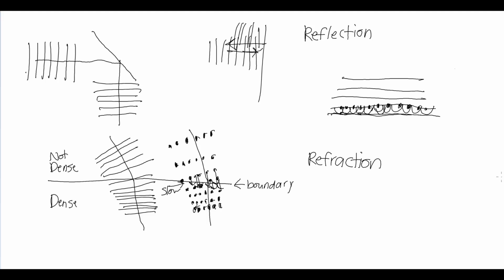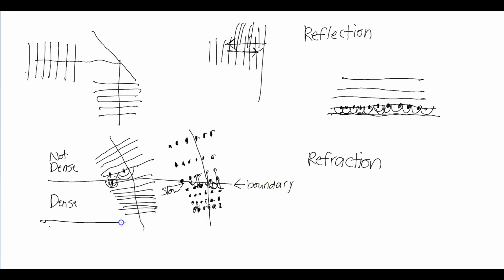And that's why I use this marching line reasoning: these waves will start to travel slower than the waves emitted here, and it will start to bend inward.